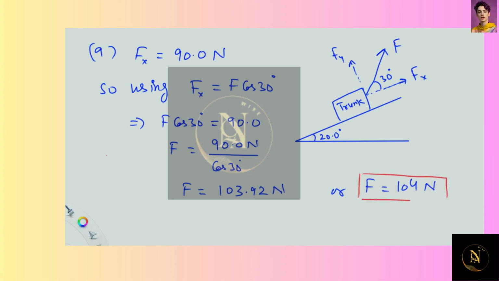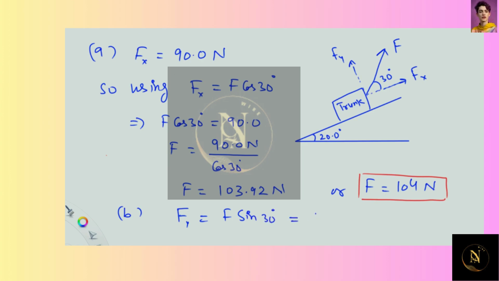Then in the second part of the problem, we have to find component of the force perpendicular to the ramp, means Fy, and that will be given as F sin 30 degree.